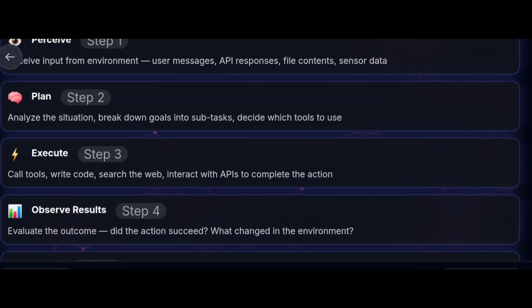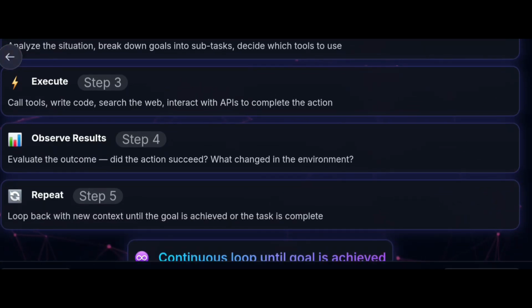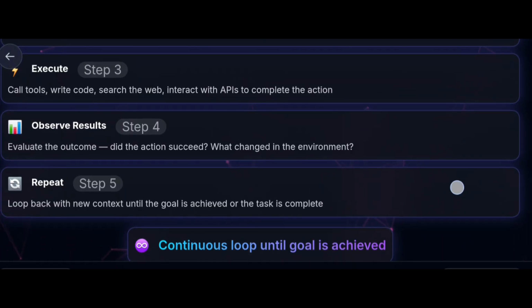Then comes execute. In execute, it calls tools, writes code, searches the web, and interacts with APIs to complete the action. Then observe results, that is, evaluate the outcome. Did the action succeed? What changed in the environment? And step 5 is repeat. Look back with a new context until the goal is achieved or the task is completed. It is a continuous loop until the goal is achieved.